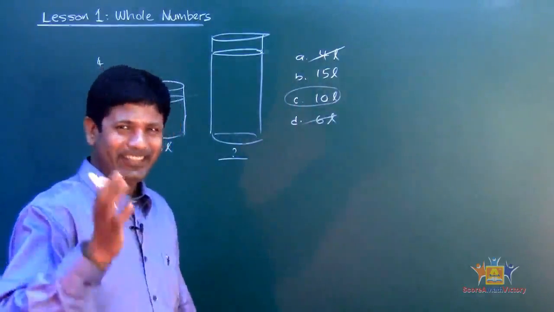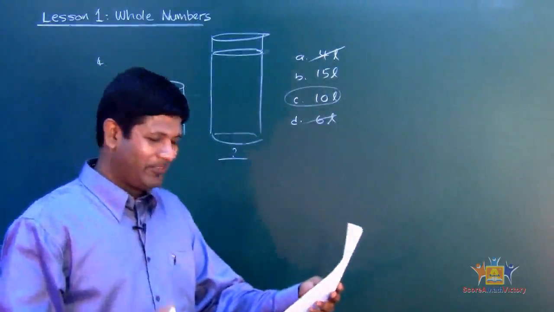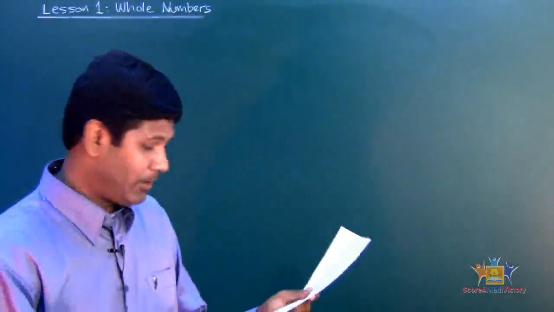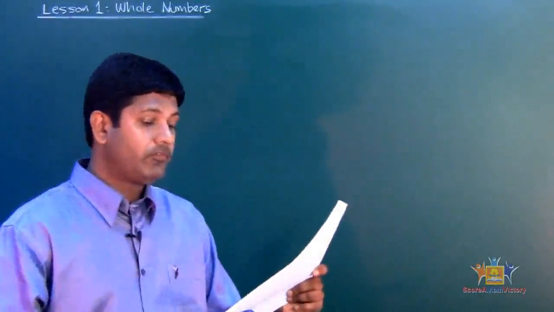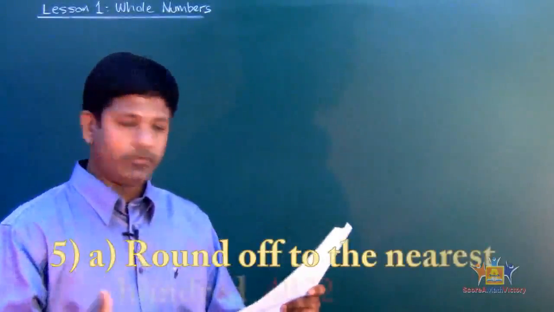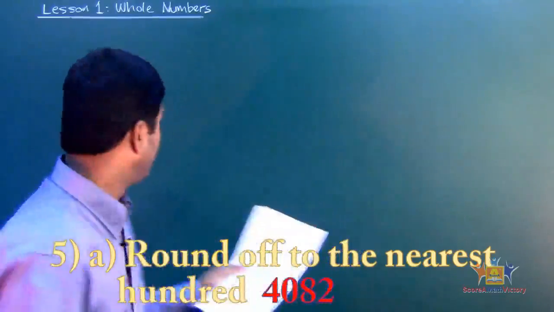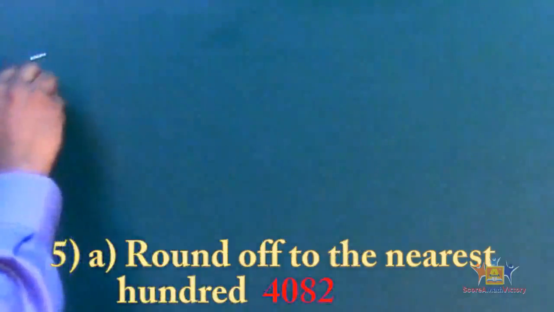Alright, boys and girls? Okay, good. Let's go to problem number 5, and I'll be back with you in a few seconds. My dear students, let's do problem number 5, okay? Now, problem number 5, we're dealing with rounding off, okay? A, round off to the nearest 100. So, let's do problem number 5A.